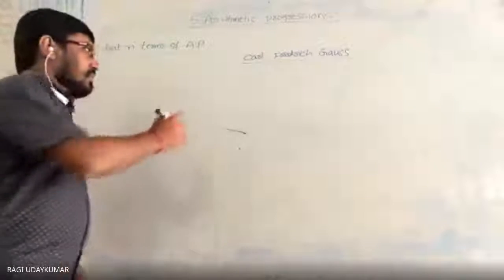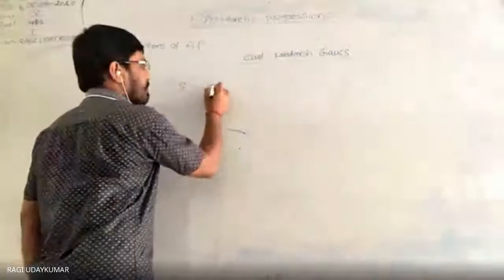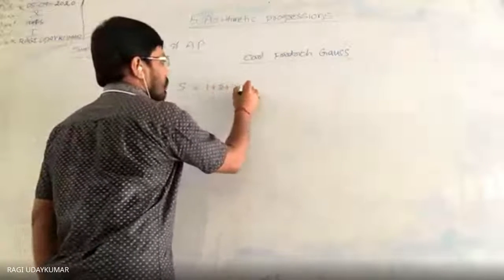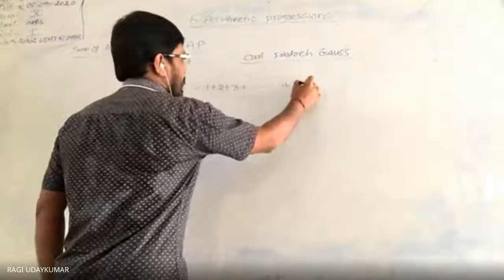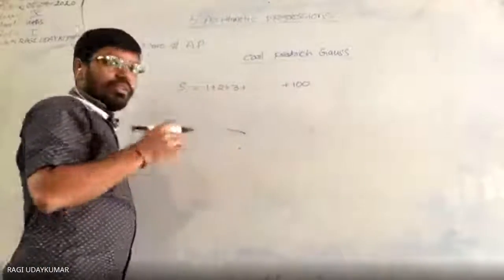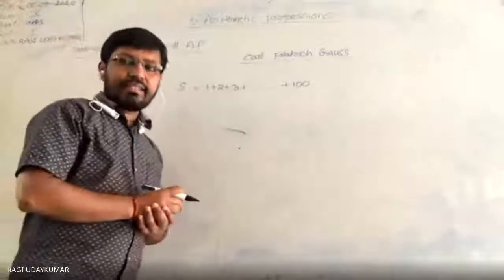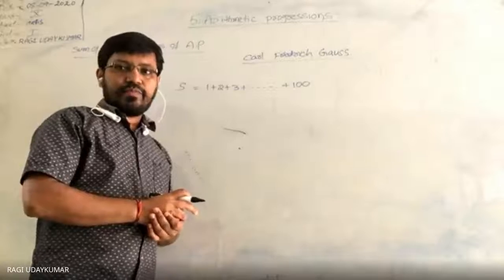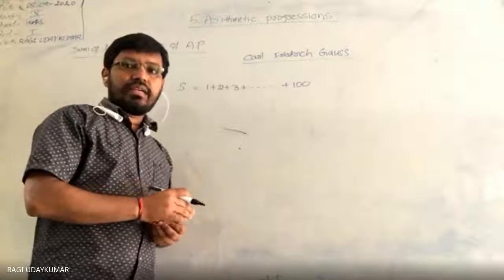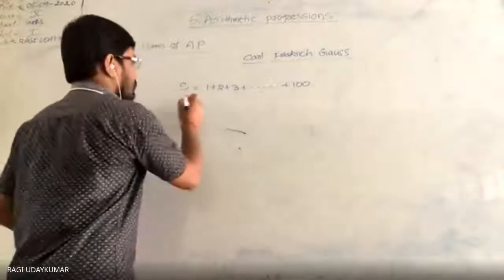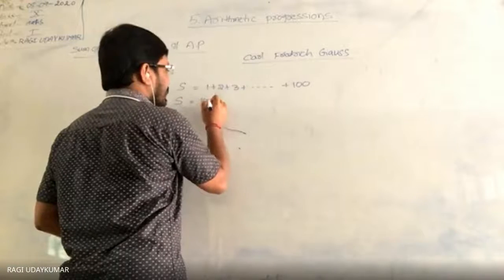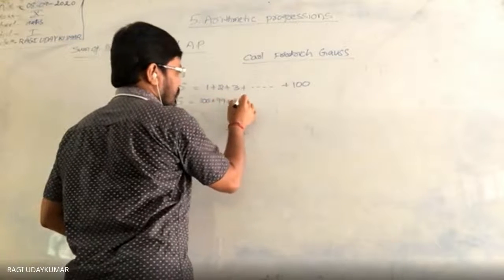What he did was take the sum as 1 plus 2 plus 3 and so on up to 100. Whatever sum you get, he considered it as S. And he wrote the same sum in reverse order. If you write it in reverse order and add, you get the same sum.